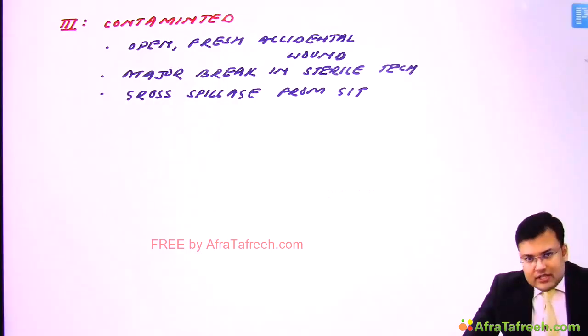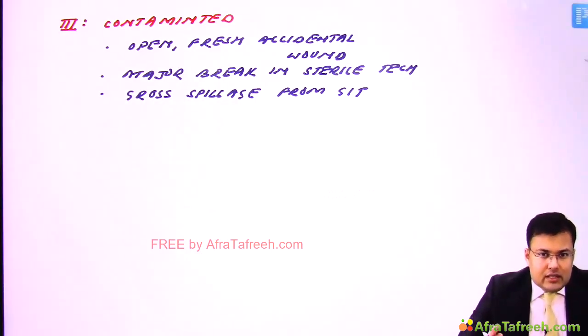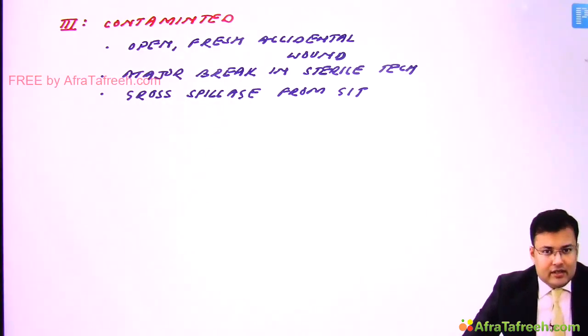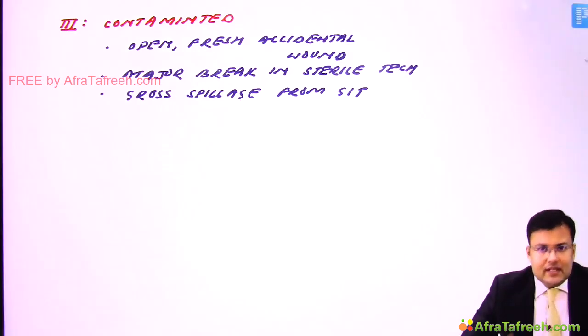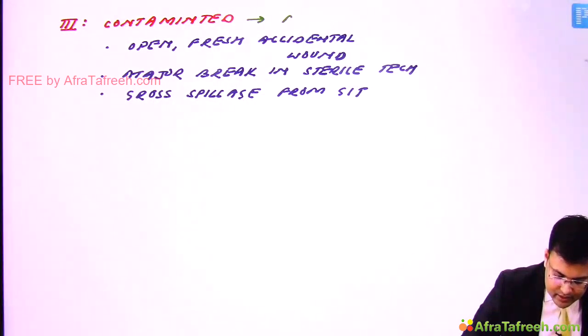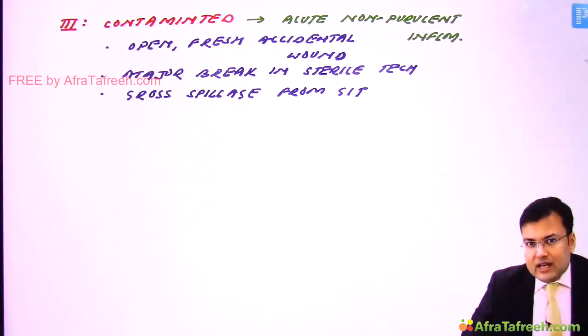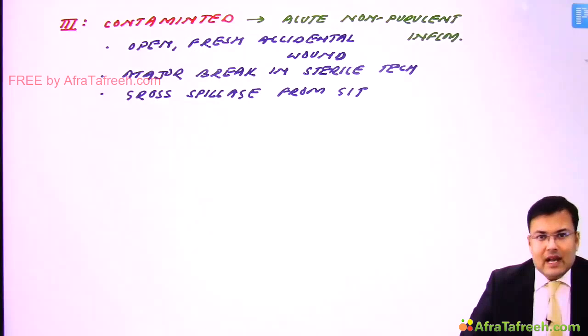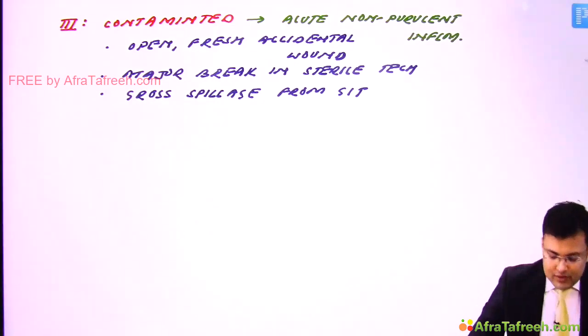What you have noticed here is that there is acute inflammation, but frank pus is not there. So what kind of inflammation is seen in cases of contaminated wound? Here we find acute non-purulent inflammation. Again, lots of questions are asked related to examples. So see the examples of class 3 or contaminated wound.